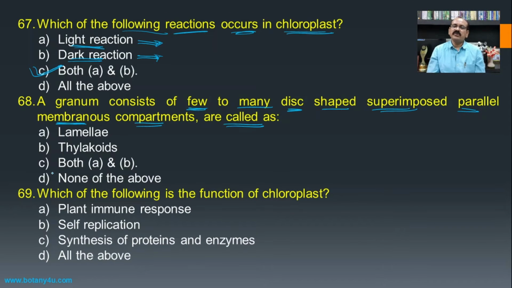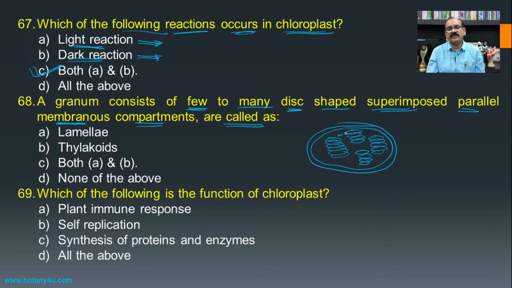If you see the structure of the chloroplast, which is bounded by two membranes, the outer one and the inner one, inside the chloroplast there are such disc-shaped superimposed parallel membranes, and these are known as thylakoids.